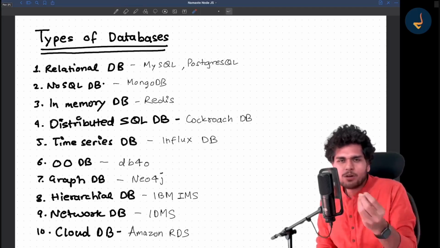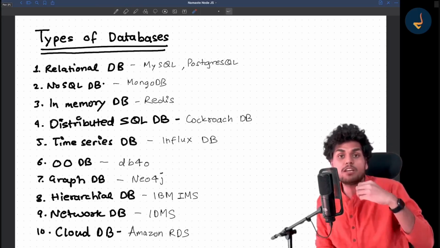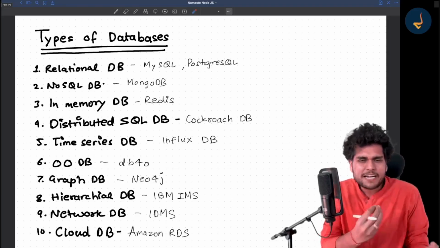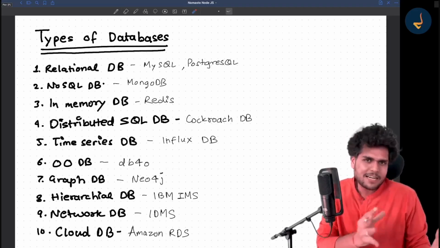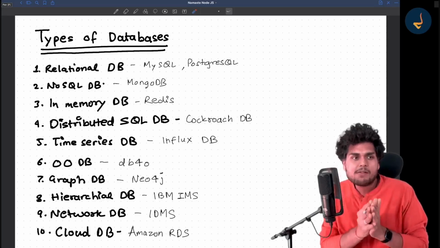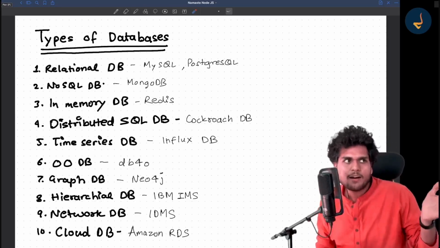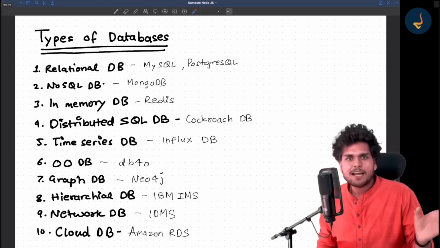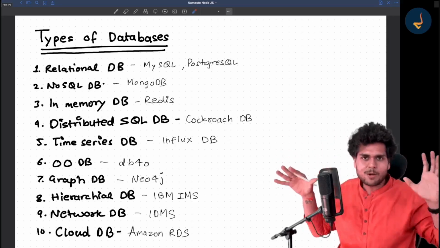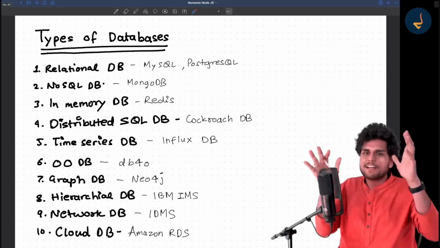I have not actually used them in production, somewhere in a live application. I have just tested out some of the others here and there in my personal projects, just to explore them. But not in my companies. Throughout my career, I have been in 4 or 5 companies, and in those companies I never got a chance to interact with other types of databases. So I also have limited knowledge of databases, but whatever knowledge I have, I will give it to you.